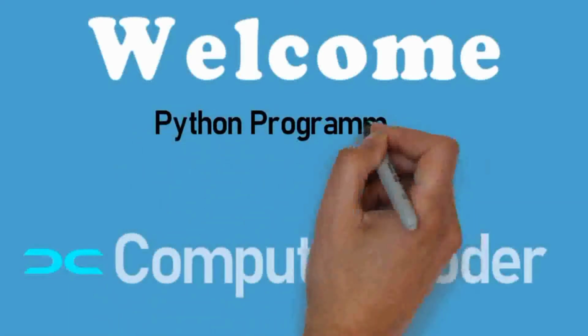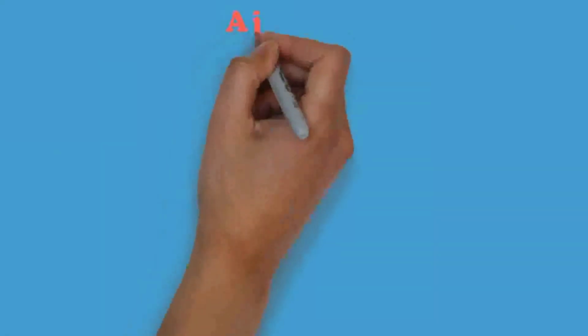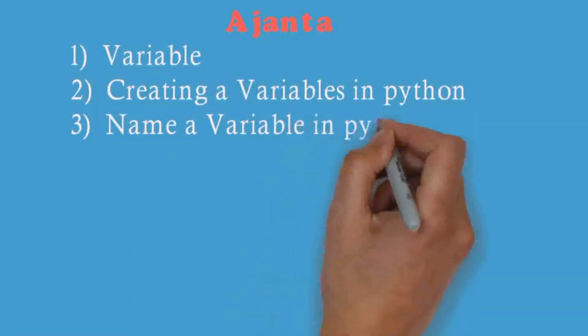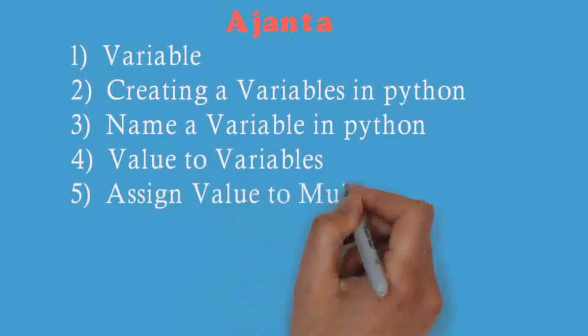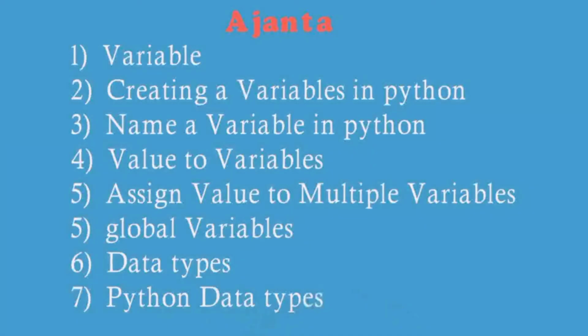This is Python programming series day 3 and this is the agenda for today's session. Today we are going to see about variables and creating a variable in Python, naming a variable in Python and assigning a value to variable, assigning value to multiple variables, global variables, data types and Python data types.